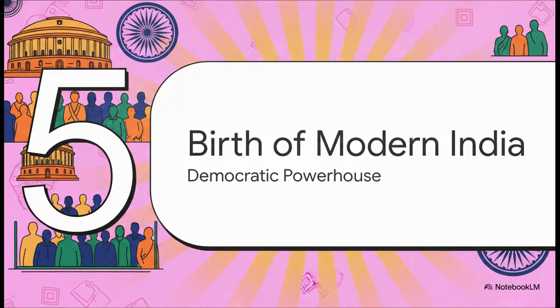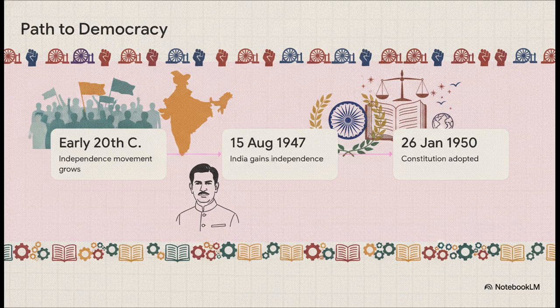Which leads us to our final chapter, Part 5, The Birth of Modern India, a Democratic Powerhouse. That relentless struggle for freedom culminated in a rapid, thrilling series of milestones. The growing momentum of the early 20th century finally broke the chains on August 15, 1947, when India officially gained its independence, and Jawaharlal Nehru took the helm as the very first prime minister. Then, shortly after, on January 26, 1950, the nation adopted its constitution, officially becoming the world's largest democratic republic.